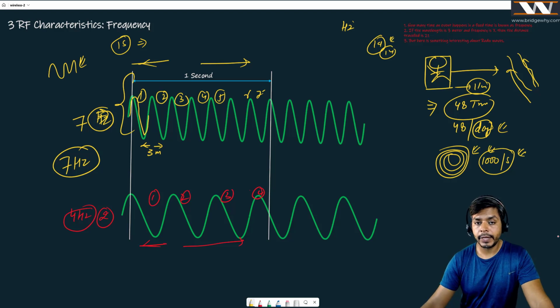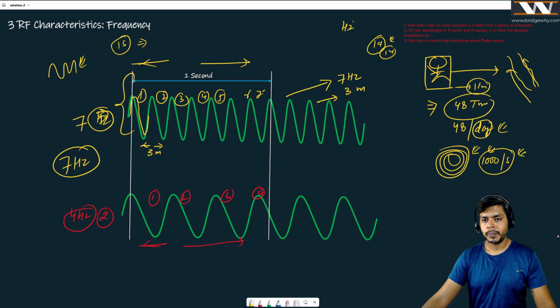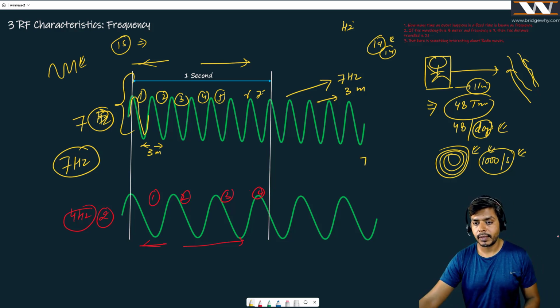Really interesting. And if I say the frequency of this is 7 hertz and the wavelength of this wave is 3 meters, believe me, if you multiply them, 7 into 3, right?